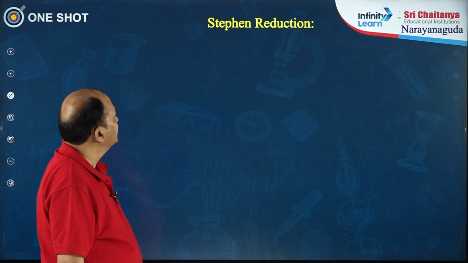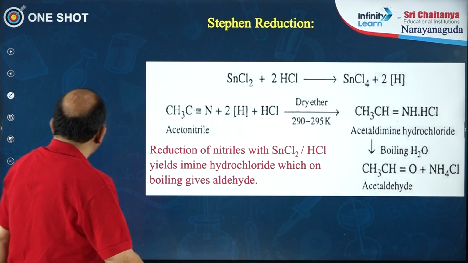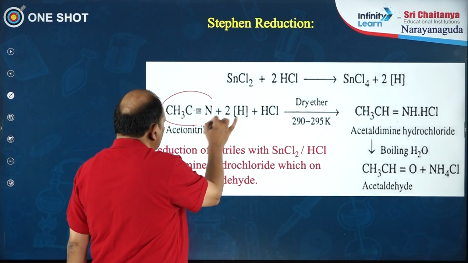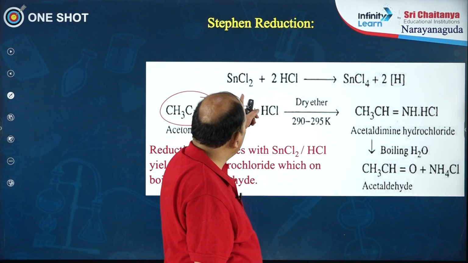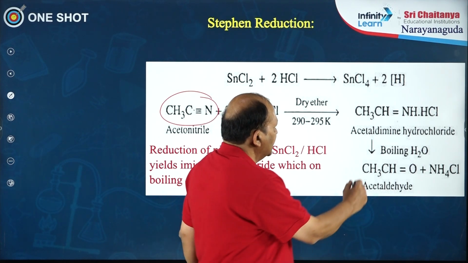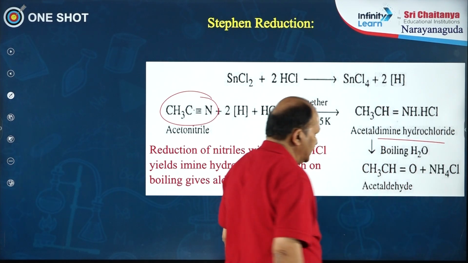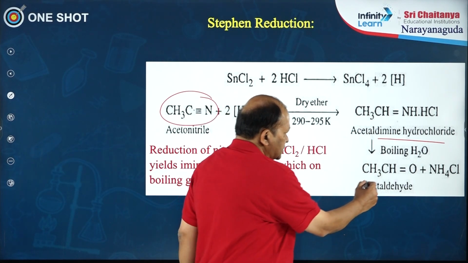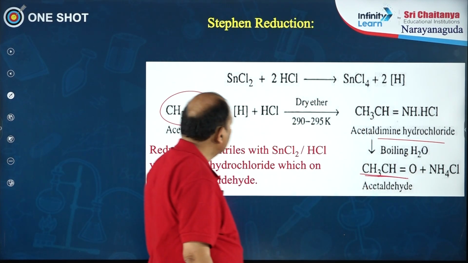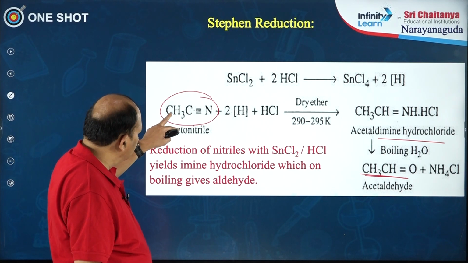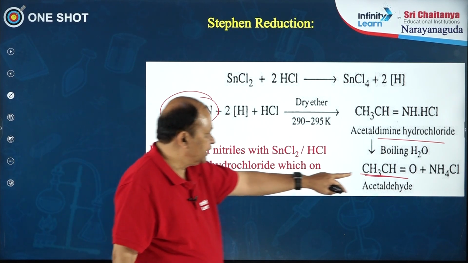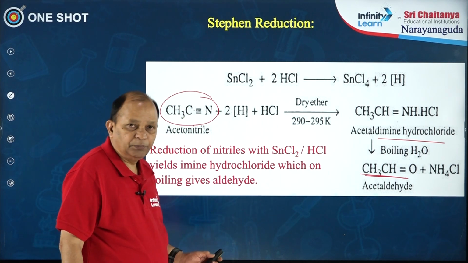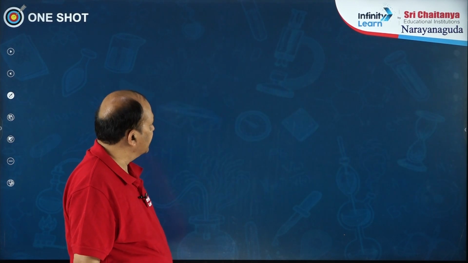Next, Stephen reduction, it is a method of preparation of aldehydes. You take alkyl cyanides that on reaction with SnCl2/HCl, the corresponding imine hydrochloride is obtained. That imine hydrochloride on boiling with water gives the corresponding aldehyde. You have started with a nitrile with 2 carbon atoms, you get an aldehyde with 2 carbon atoms. So, this is one of the methods of preparation of aldehydes, Stephen reduction.